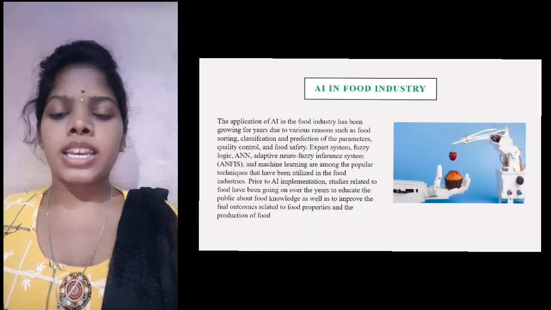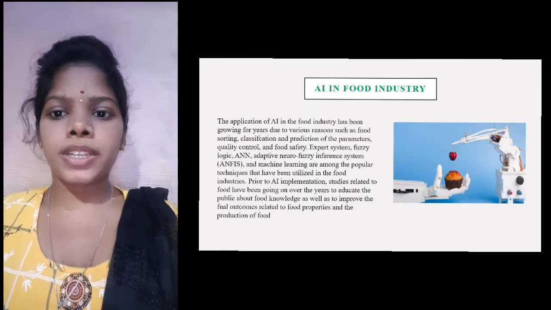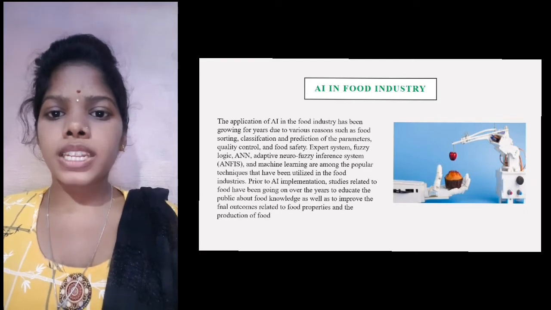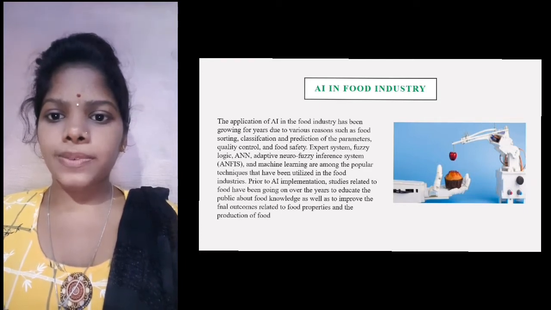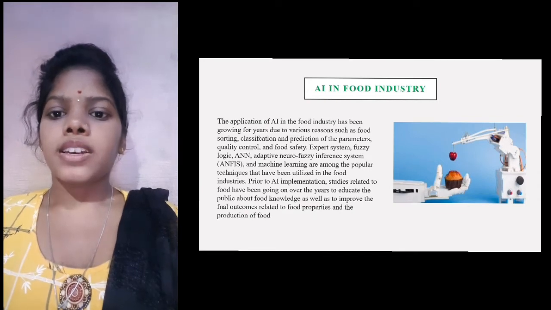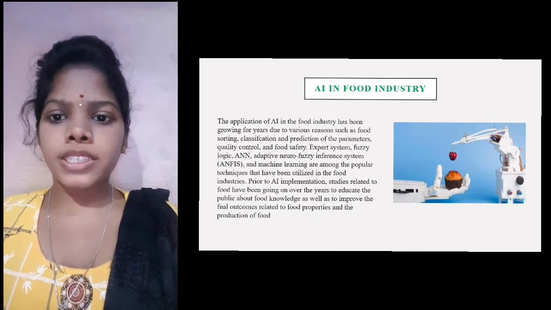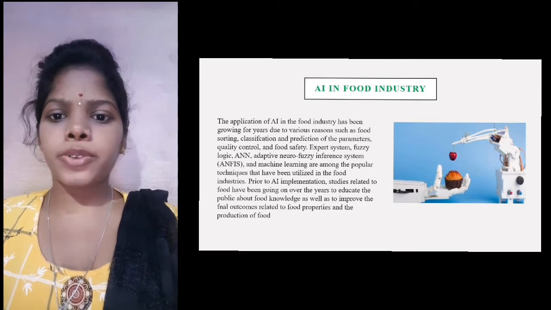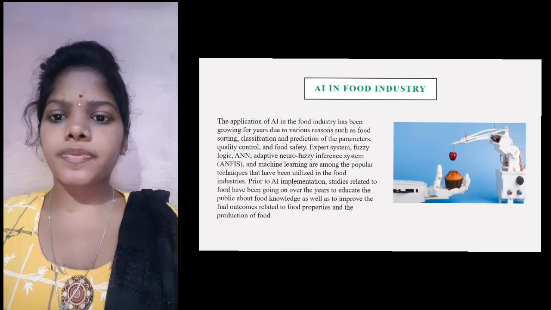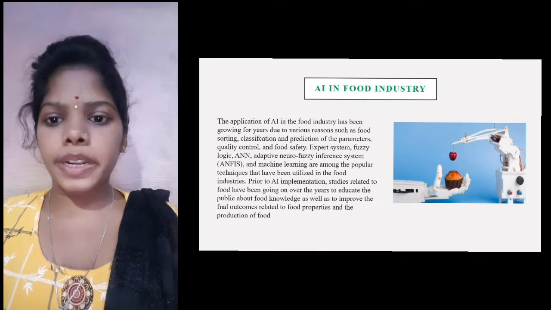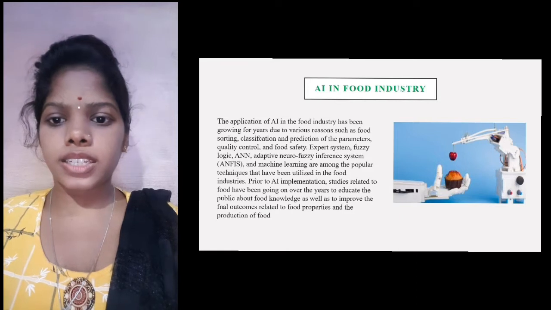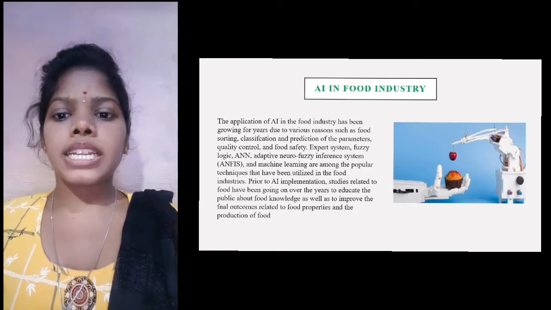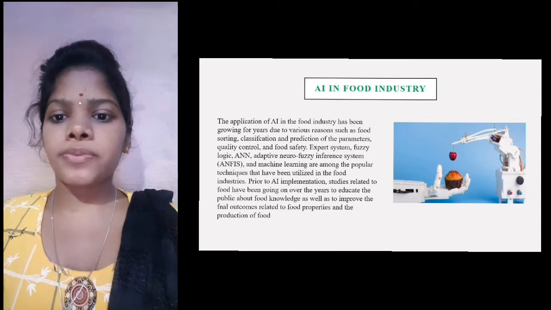AI in food industry. The application of AI in the food industry has grown for years due to various reasons such as food sorting, classification and prediction of parameters, quality control and food safety. Expert system, fuzzy logic, ANN, adaptive neuro fuzzy inference system, and machine learning are among the popular techniques that have been utilized in food industries. Prior to AI implementation, studies related to food have been going on over the years to educate the public about food knowledge as well as to improve the final outcomes related to food properties and the production of food.